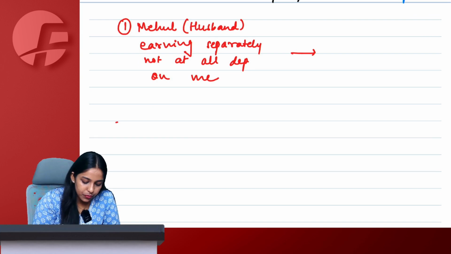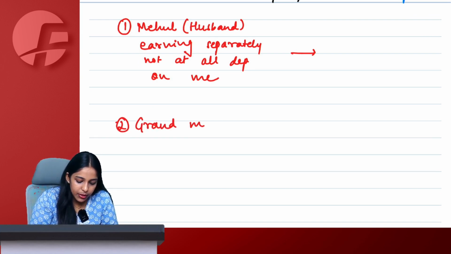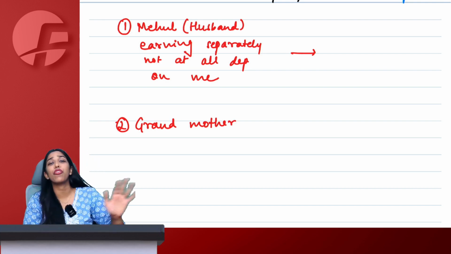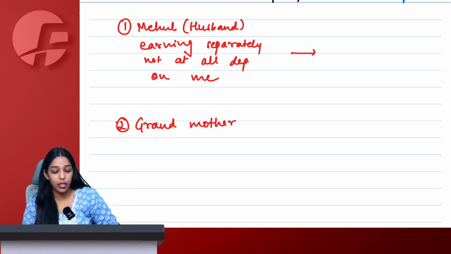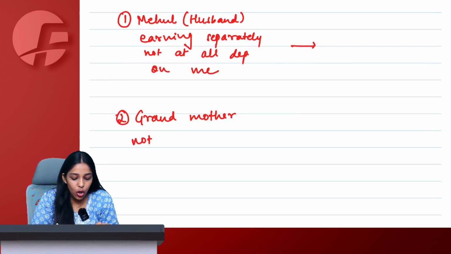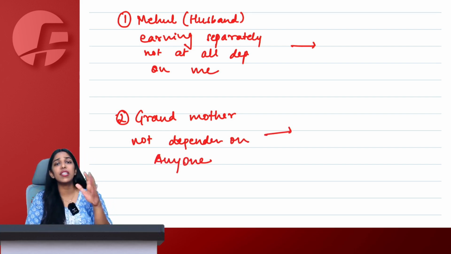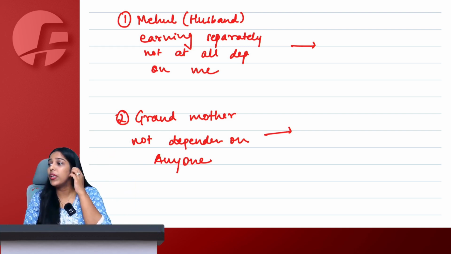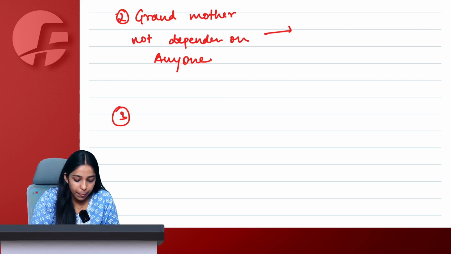Say yes or no. Question 2. Let's say my grandmother. She has a lot of money. Dada has left enough for her. So my grandmother is not dependent on anyone. But she is my grandmother. In fact, we are dependent on her. Will she be my related person? Say yes or no. Third point.